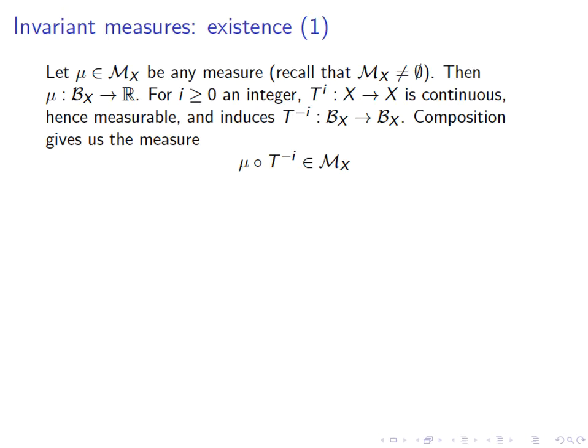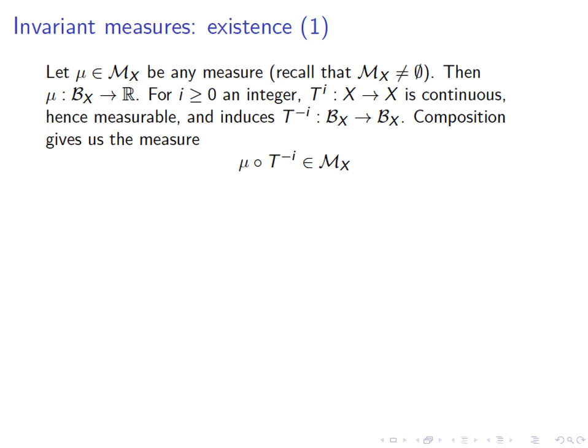So let's start with mu, a probability measure on M sub X of your choosing. Recall that M sub X is not empty. For instance, you can take the measure that gives 1 to any measurable set that contains a specific point x in it and 0 otherwise. Well, mu, of course, is a function from the Borel measurable sets to R. For any positive number i, if we apply T inverse i times, this gives us a function from the Borel sigma algebra to itself. That is simply because T to the i is measurable, and we get a new function by composition.